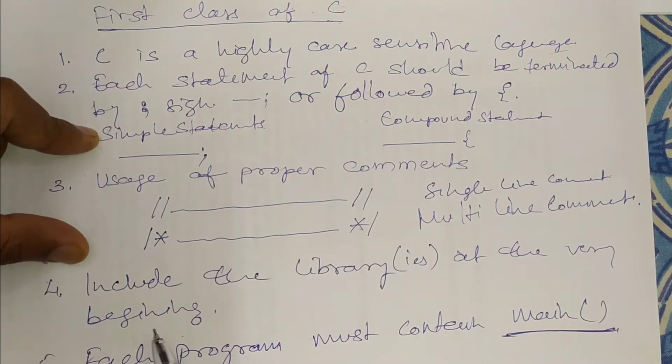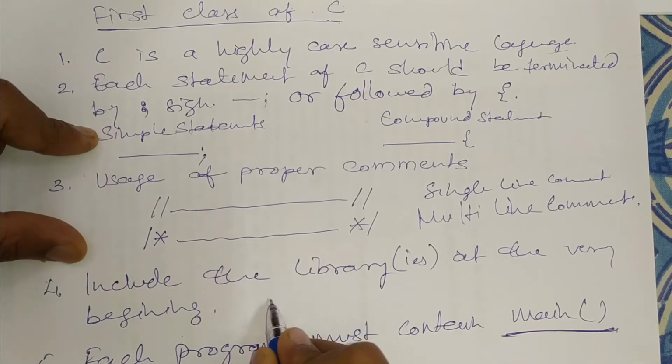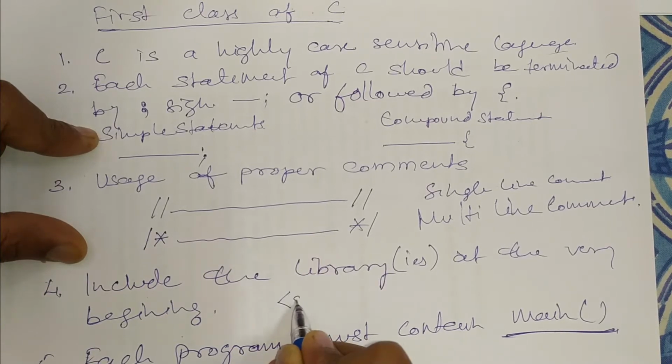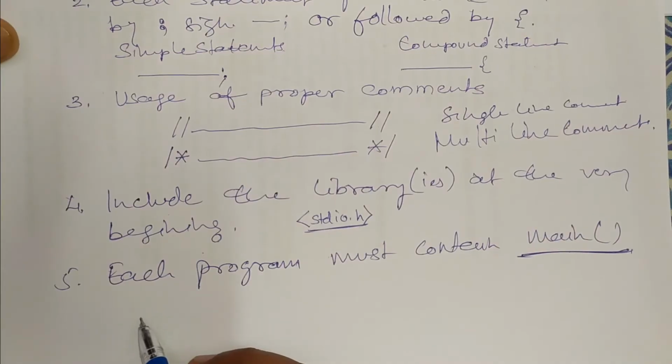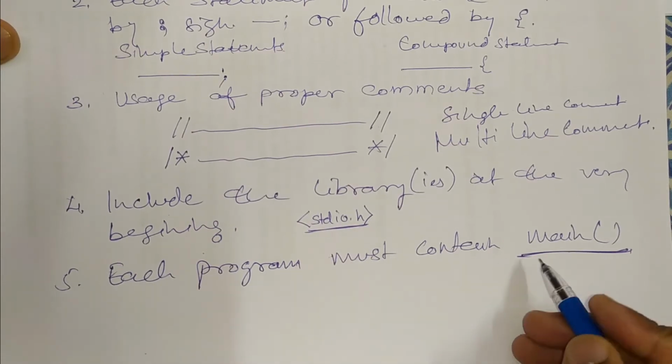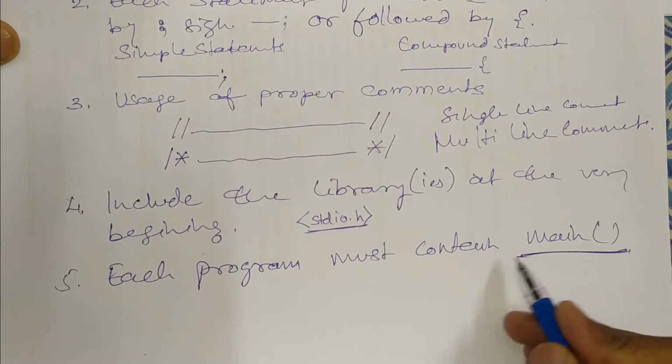While writing any C program, we should include libraries at the very beginning. That means whatever library we require, we should define at the top of the program. Minimum one library we should always include in every C program, that is the standard input output library, stdio.h. Each program must contain the main function, which means whatever program we are writing should be connected to the main function, because the compiler executes the main function. The first function that executes in a C program is the main function.